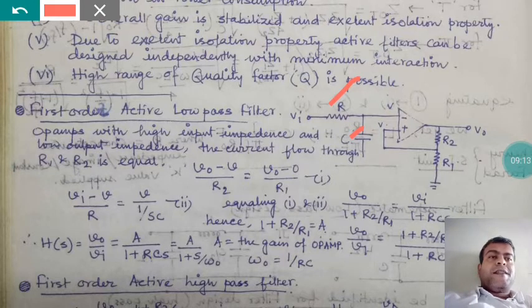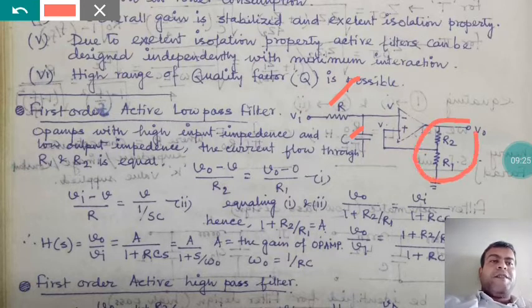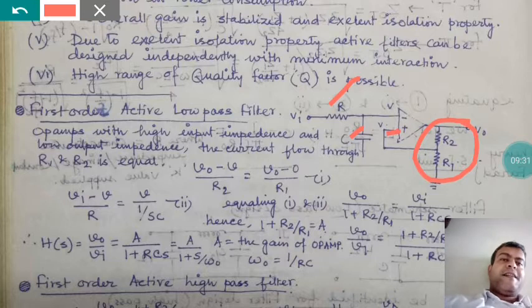These are the inverting and non-inverting terminals. The input is Vi, which is divided, so R2 by R1 plus R2 into Vi is supplied to this. So it is basically used as a triggering circuit.